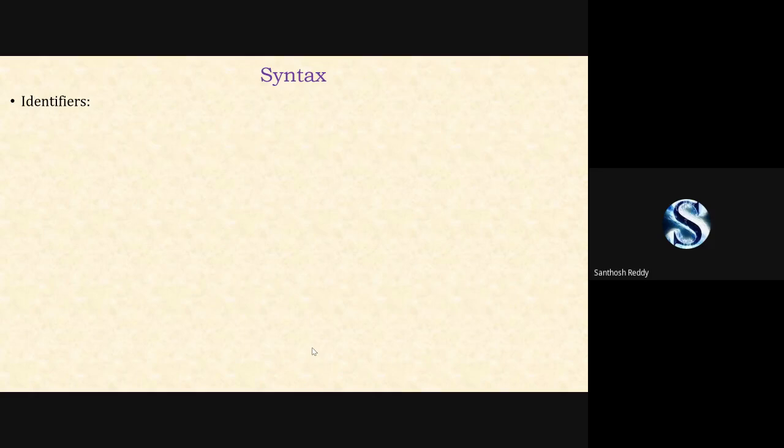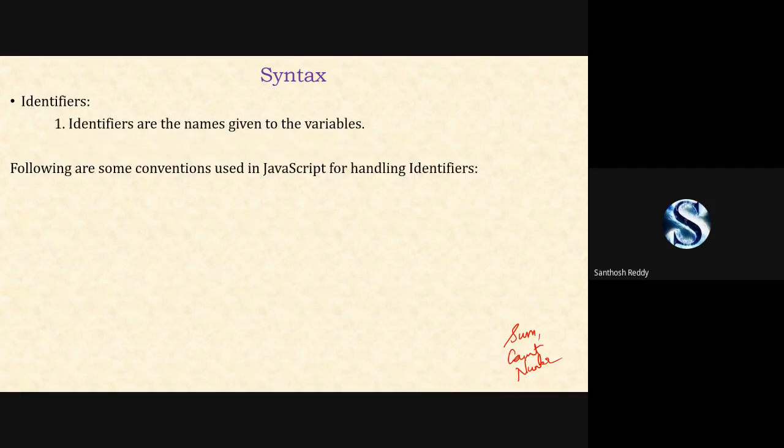For example, if you're going to declare a variable, you give some name for it, like sum, count or number. These are the identifiers. Next, when you're giving any name, we have to follow some conventions that we'll look into.